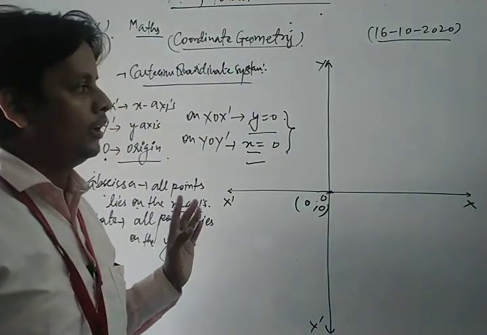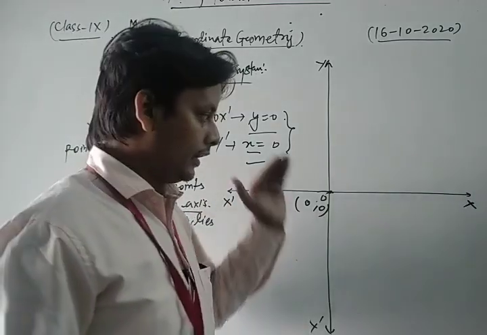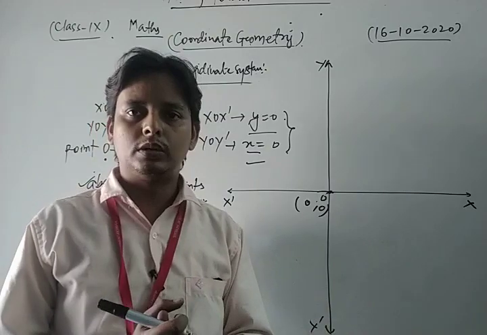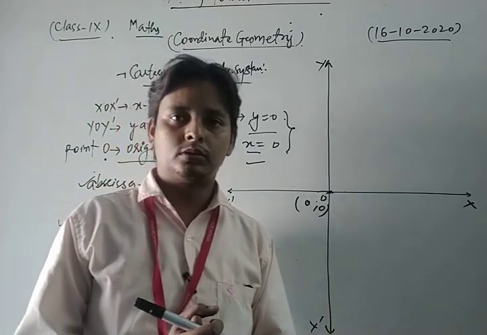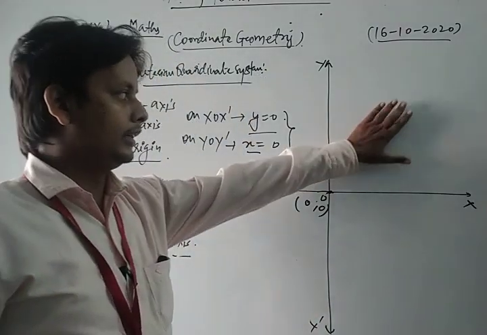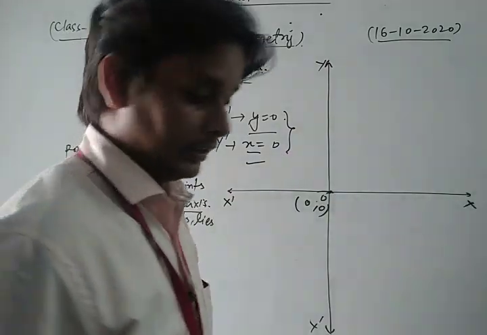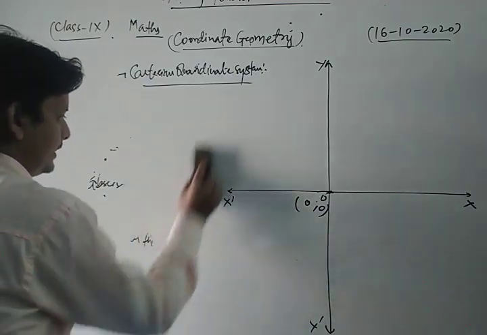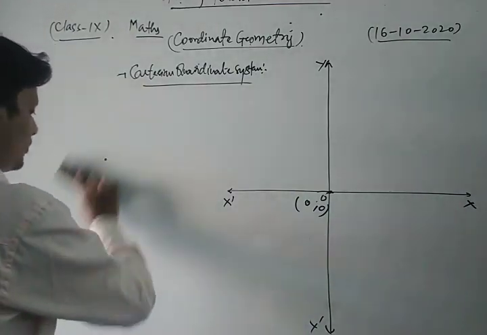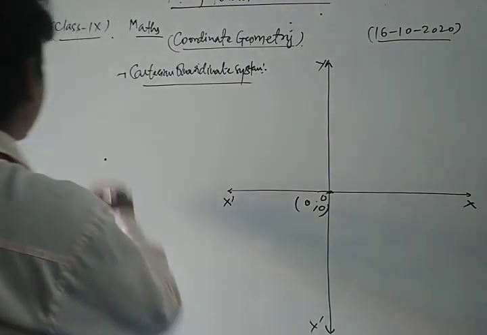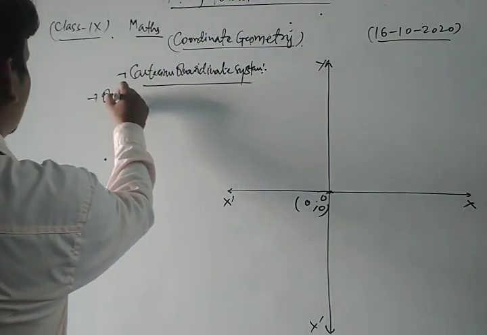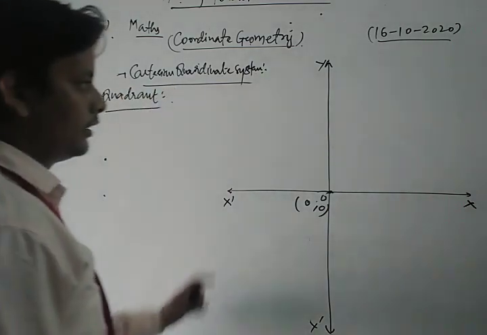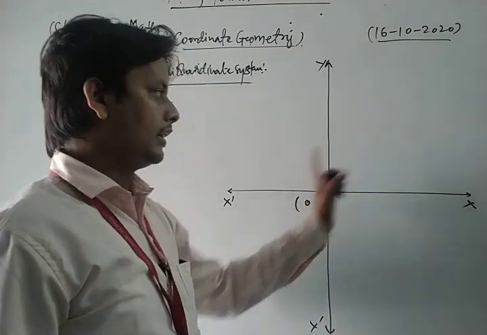Now look, how many coordinates are there in the Cartesian coordinate system? Here we discuss the two-dimensional coordinate system in that class, so there are 4 quadrants. Now, dear friends, we discuss the quadrants. There are 4 quadrants in the Cartesian coordinate system.